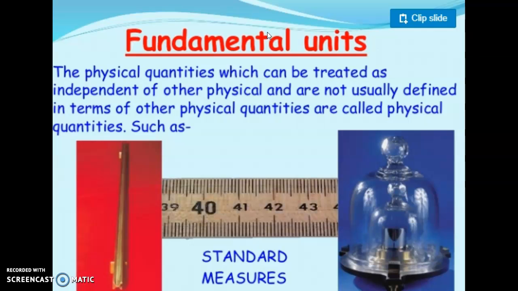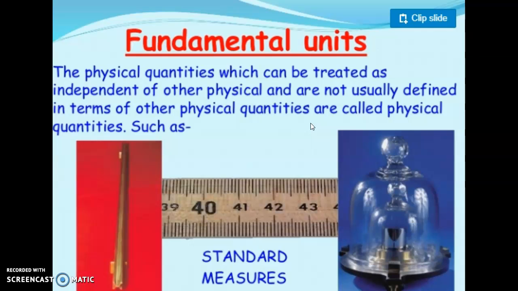So what are fundamental units? Fundamental means basic units. The physical quantities which can be treated as independent of other physical quantities and are not defined in terms of other physical quantities are called fundamental quantities. There are some quantities which cannot be expressed in any other quantities. For example, mass. We cannot write the formula of mass in terms of any other quantity. Similarly, length cannot be written in terms of others. So basically there were three fundamental units: length, mass and time.